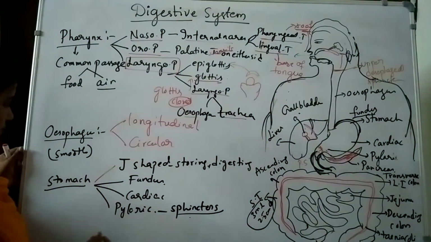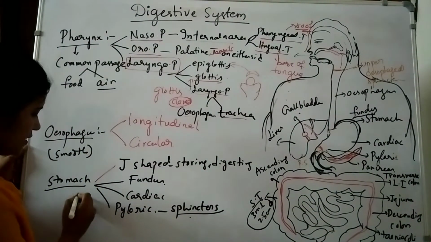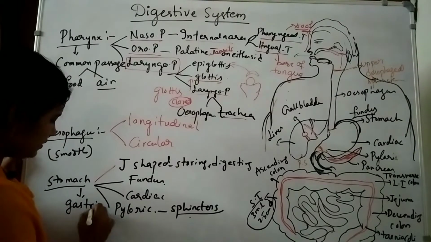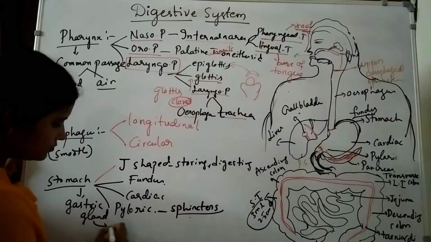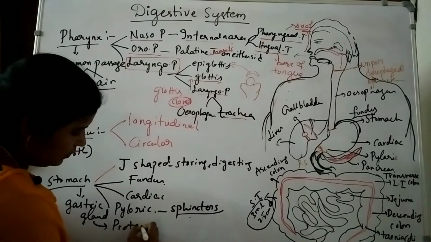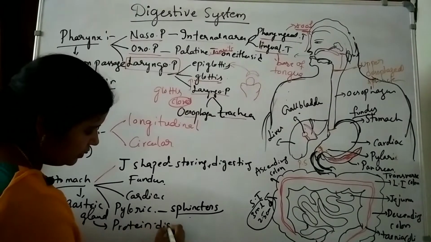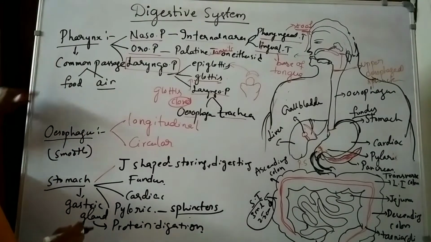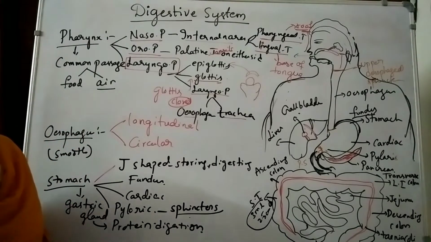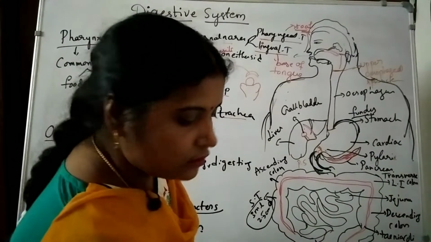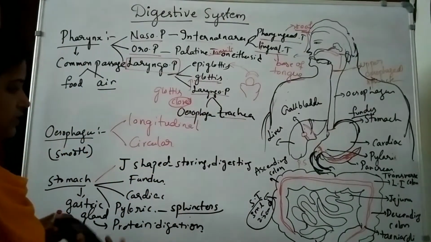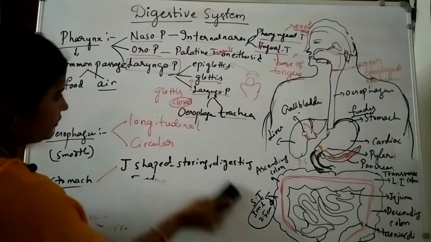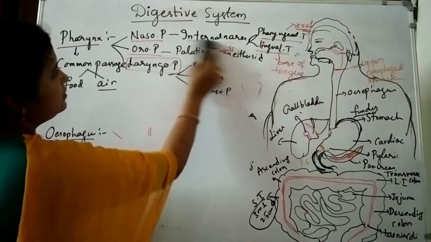So this is about the stomach portion, and the stomach contains the gastric glands. Mainly the stomach is responsible for protein digestion. So this is about the stomach: pharynx, esophagus, stomach. Now we will see the small intestine. Take the screenshot, all of you. Now we will see the small intestine.